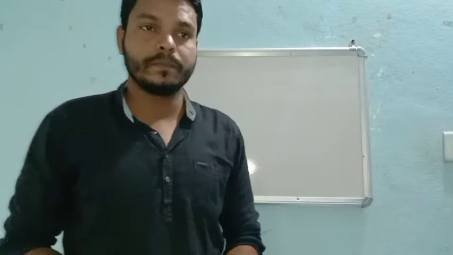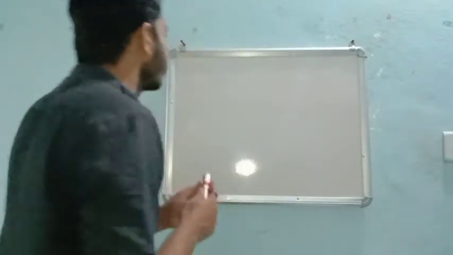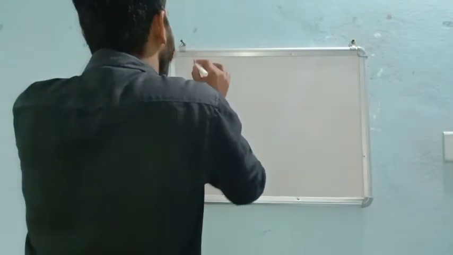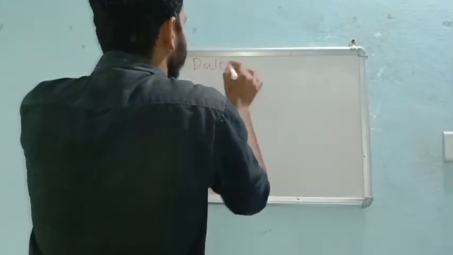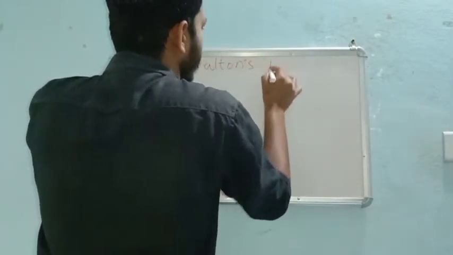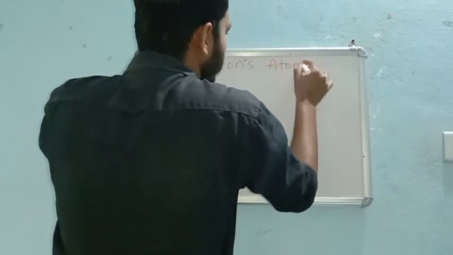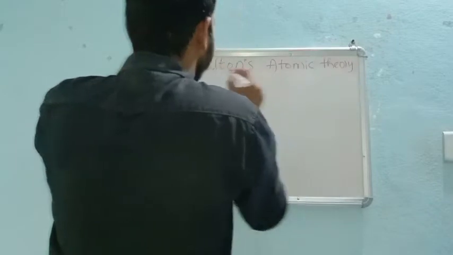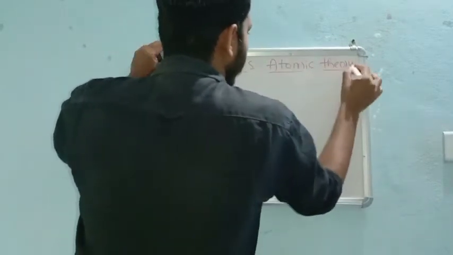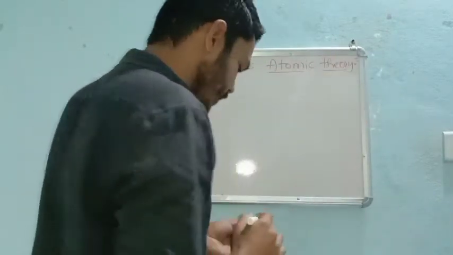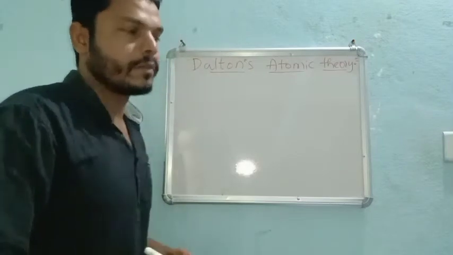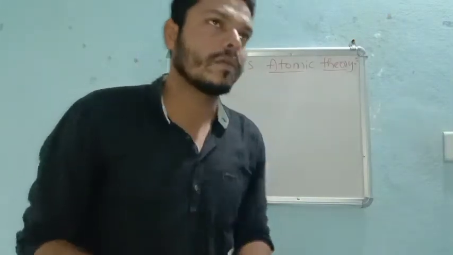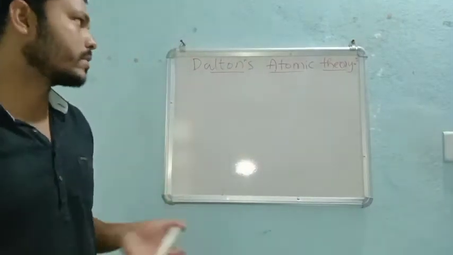So, in the last class, I introduced a theory called Dalton's atomic theory. Right? We just had an idea about Dalton's atomic theory. A scientist called Dalton explained about the atom, where the atom is present, and what its structure is.